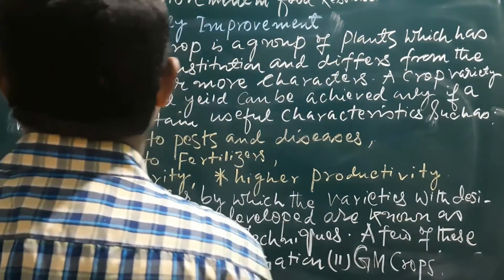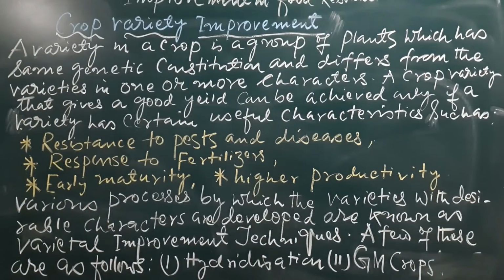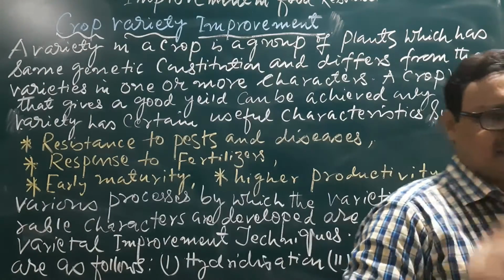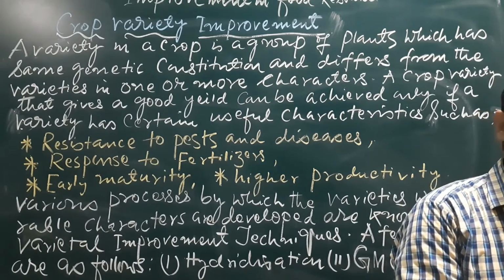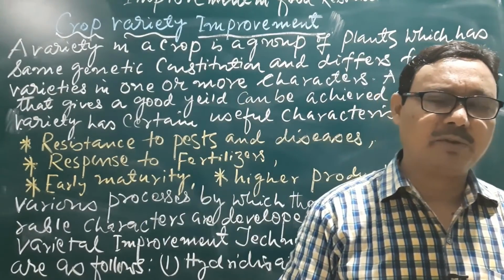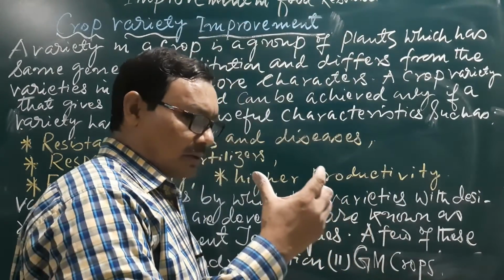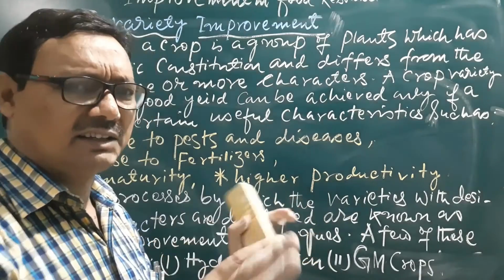Here you may see these things which I have written, like crop variety improvement. First we know what crop variety improvement is. A crop possesses several characters, like crop size. A similar crop may have different sizes, different shapes, different colors, different tastes, different heights, etc. All these are varieties.